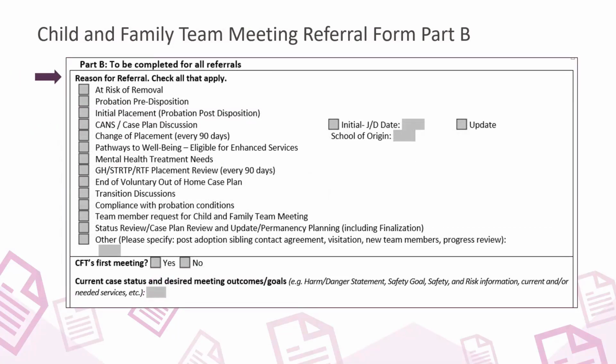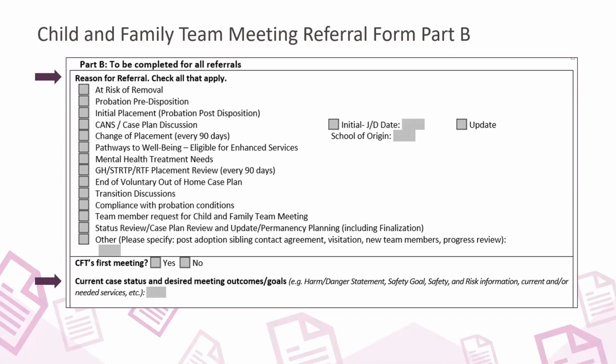Part B includes a reason for the referral. Check all that apply. This information helps inform the facilitator about the areas of focus during the meeting. Facilitators can effectively help create a safe environment during the child and family team meeting when all team members are aware of the reasons for the meeting. Collaboration and transparency between child and family team members is essential.